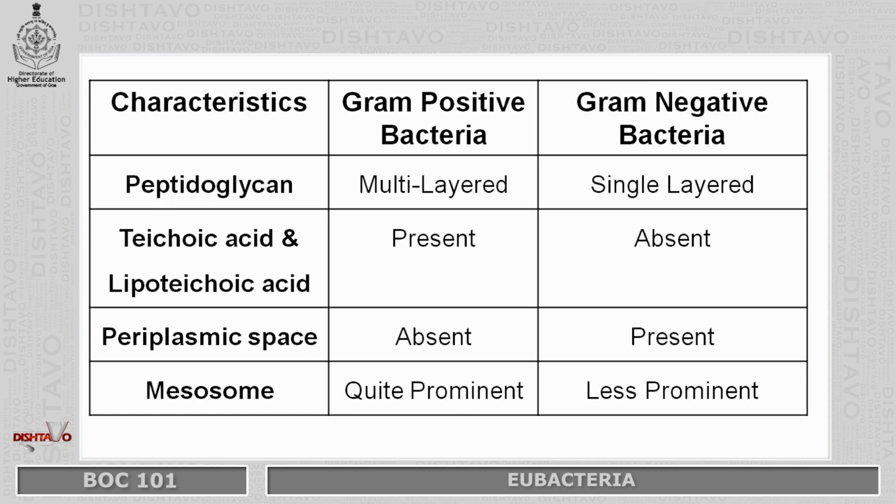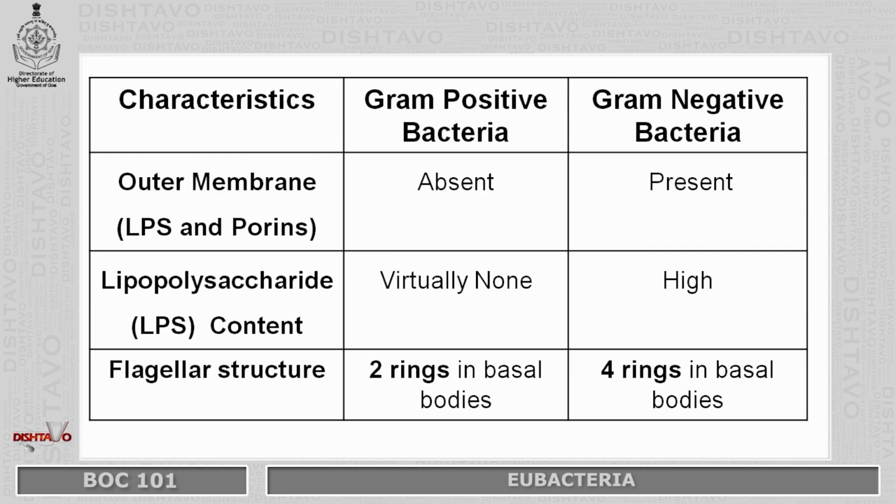Teichoic acid and lipoteichoic acid is present in gram-positive bacteria and it is absent in gram-negative bacteria. Periplasmic space is absent in positive bacteria and it is present in gram-negative bacteria. Mesosome is quite prominent in gram-positive, whereas in negative it is less prominent.